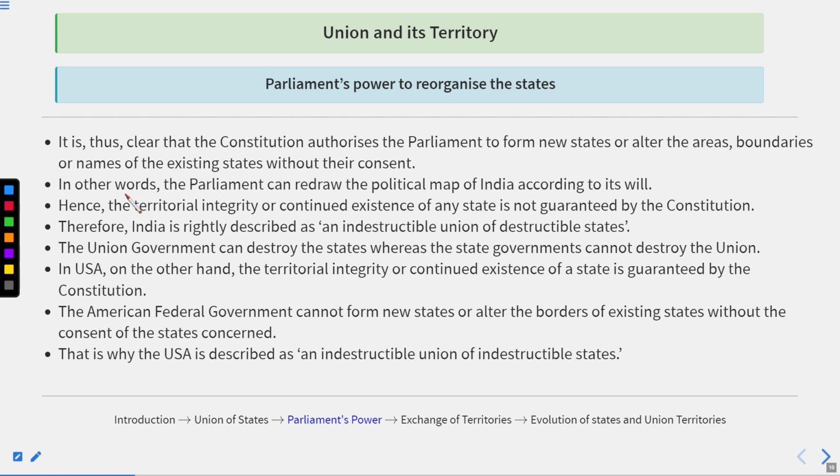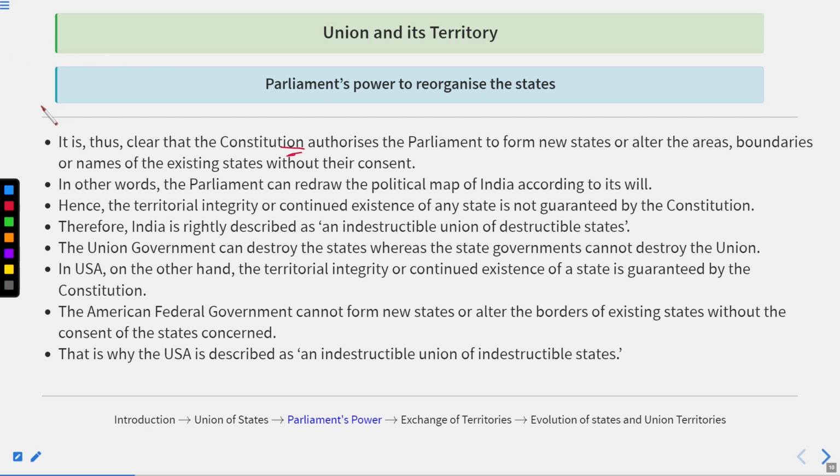The state legislature reviews the bill and provides its concerns and considerations to the Parliament and the President. But neither the Parliament nor the President is bound to pay attention to the concerns raised by the state legislature. That's why, as per Article 3, the Constitution authorizes the Parliament to form new states or alter the boundaries, areas, or name of the existing states without their consent.